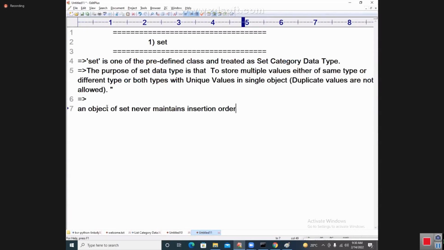I am writing here: an object of set never maintains insertion order. That means whatever order we insert, it may not display in the same order; it can display in any one of its possibilities.